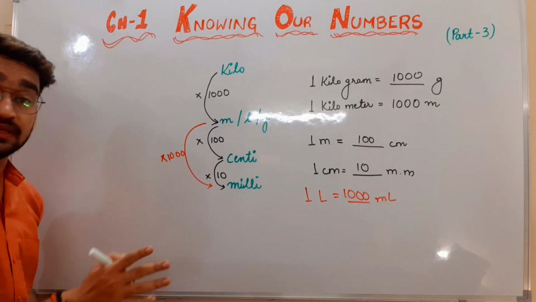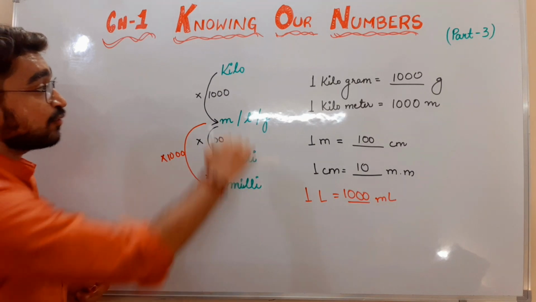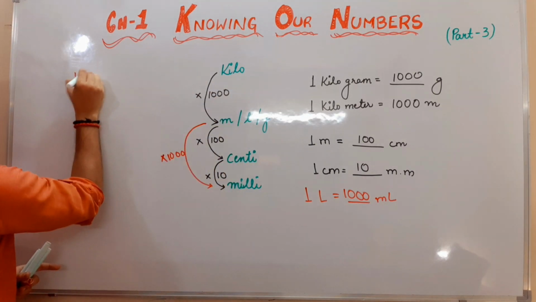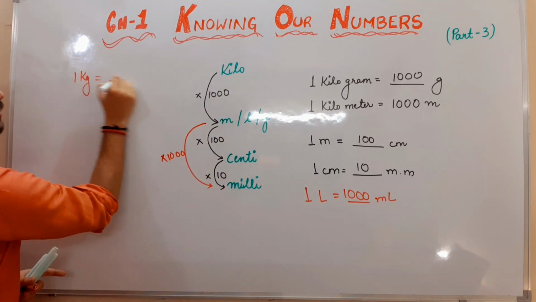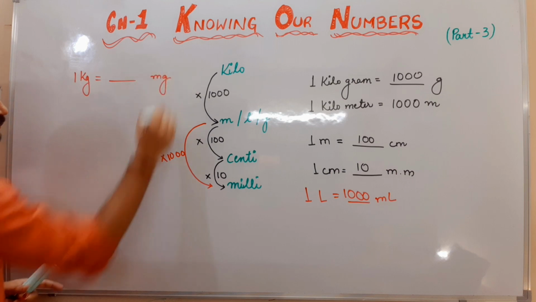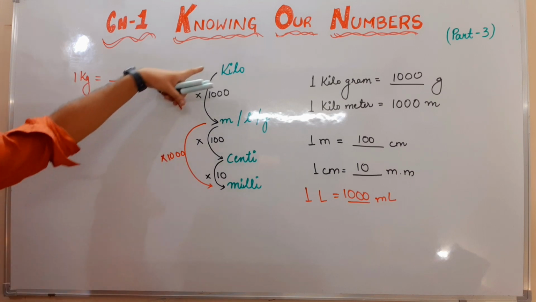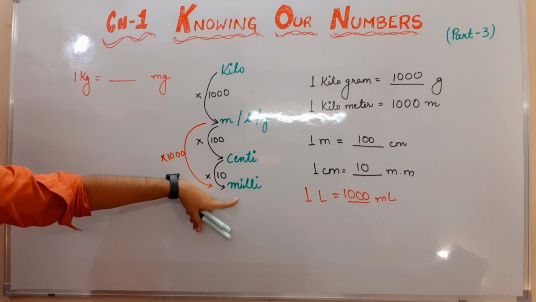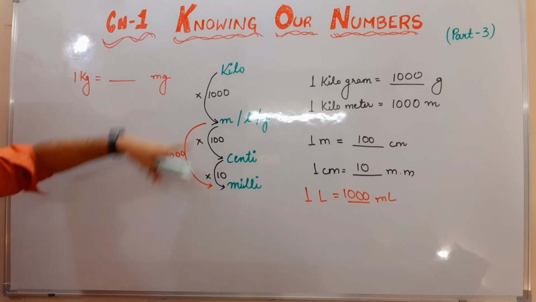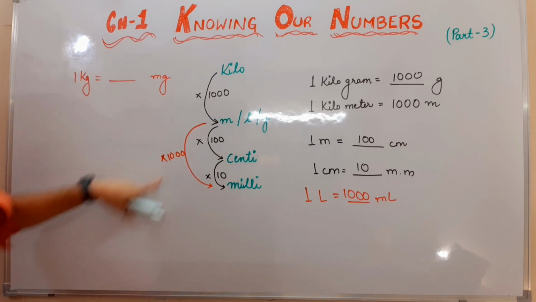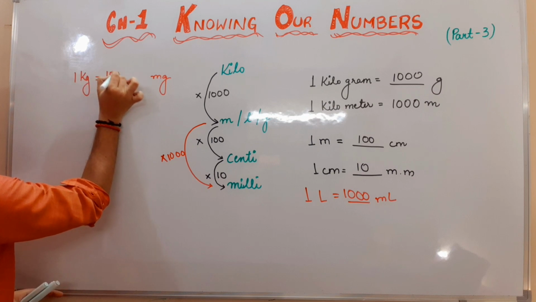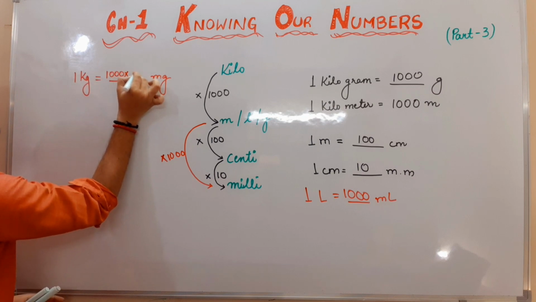Yes, very easy. If I am asking that 1 kilogram equals how many milligrams, how much do we need to multiply? 1000 into 1000.